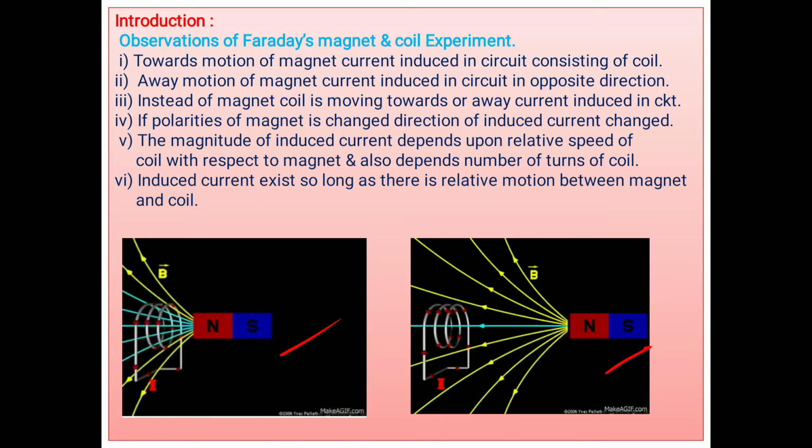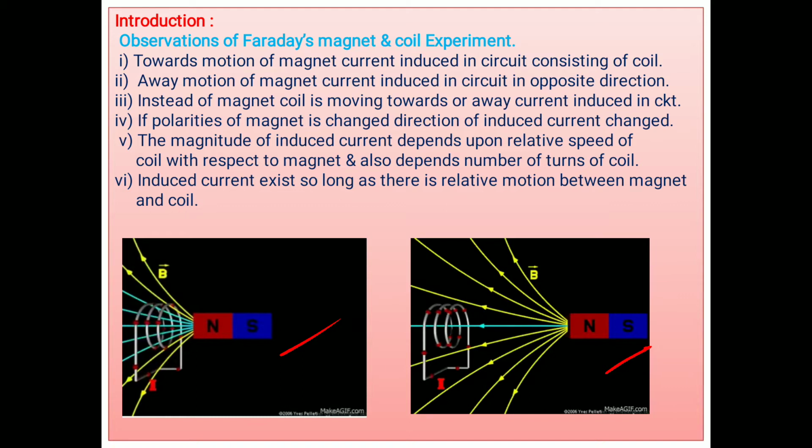Then again the question is, why is current induced? As the magnet is moving away, the magnetic field associated with the coil goes on decreasing. Means the coil is situated in a decreasing magnetic field, or the magnetic lines of force passing normally through the coil go on decreasing. And as the lines of force decrease, no doubt the magnetic flux goes on decreasing. Means this coil is situated in a decreasing magnetic field.